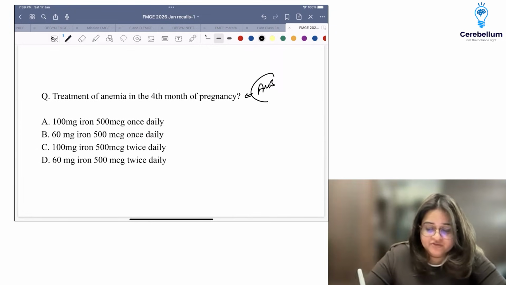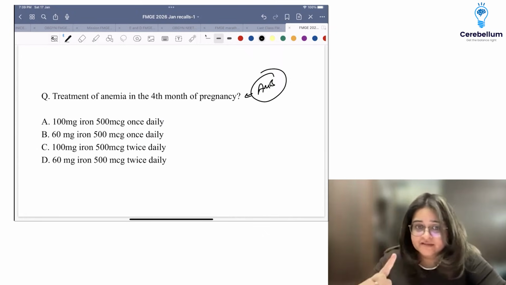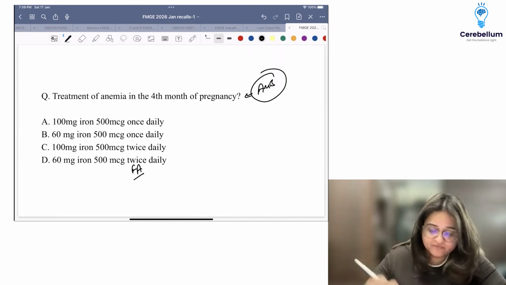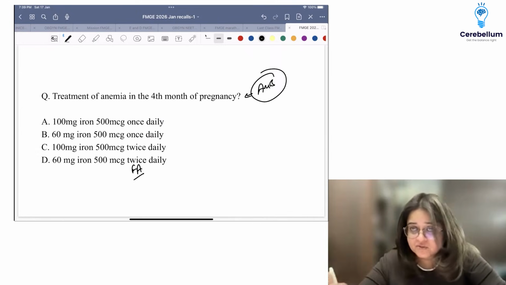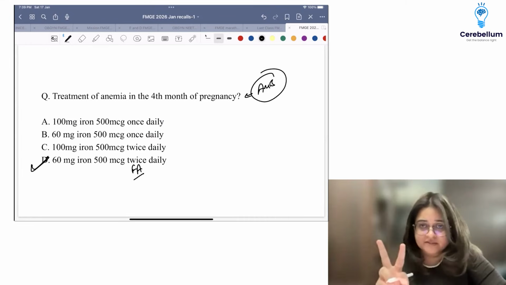Anemia Mukt Bharat treatment. This is not prophylaxis. This is treatment of anemia. You give double the dose. Prophylaxis, we give one tablet of 60 milligram iron and 500 microgram of folic acid. So you're going to double the dose. Once a day for prophylaxis, twice a day for treatment.